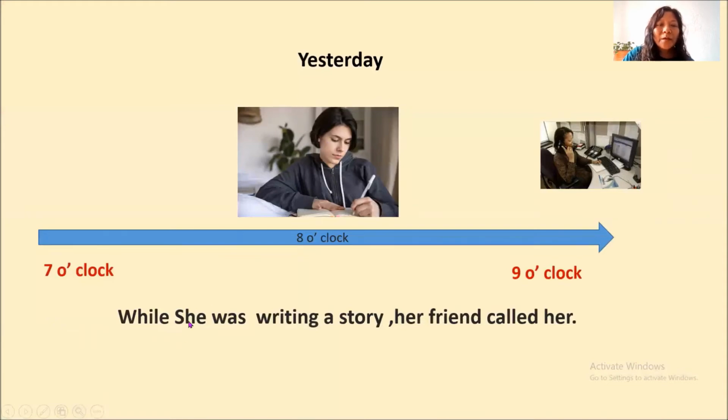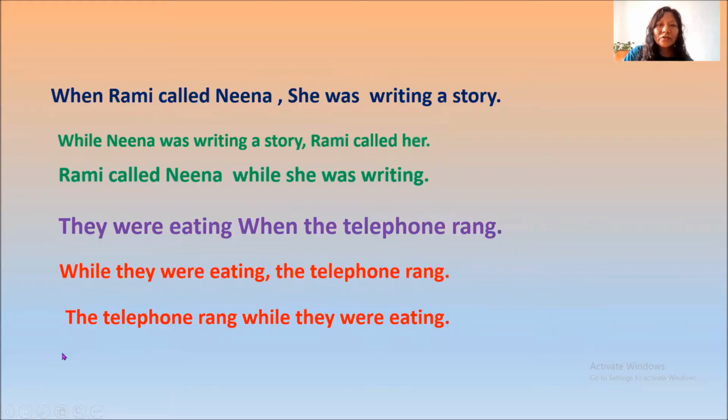Same here: while she was writing a story, her friend called her. Here, when Romy called Nina, she was writing a story. So how can we say it using while? While Nina was writing a story, Romy called her. Romy called Nina while she was writing.